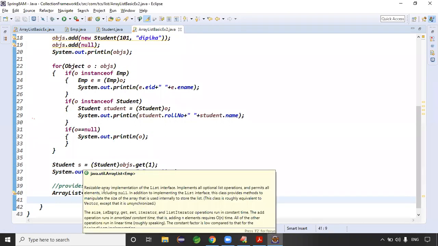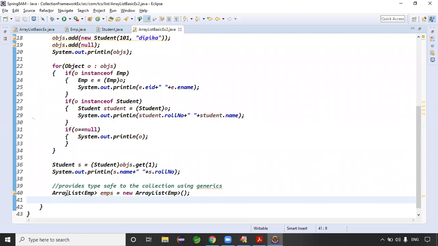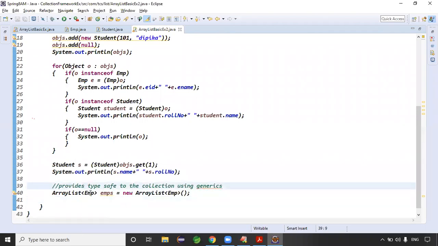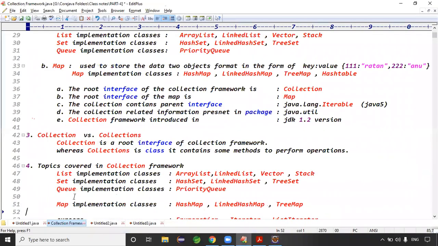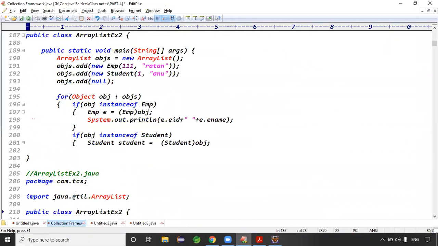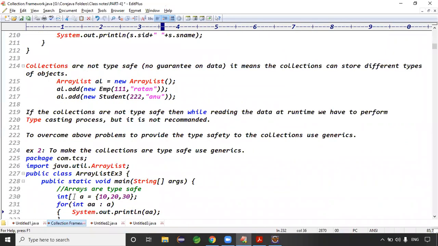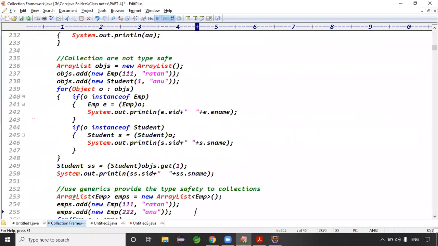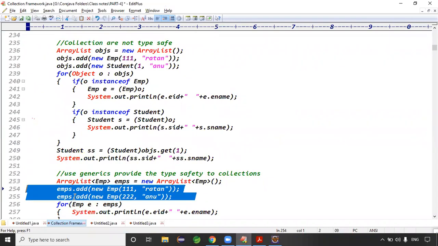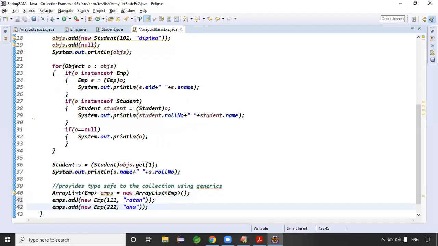Here clearly we are saying that my ArrayList can store only what type of data? This is API documentation. ArrayList can store only employee type data, right? Exactly. So here we clearly mention that my ArrayList can store only employee data. Let me add some employee objects here, the emps dot add method.